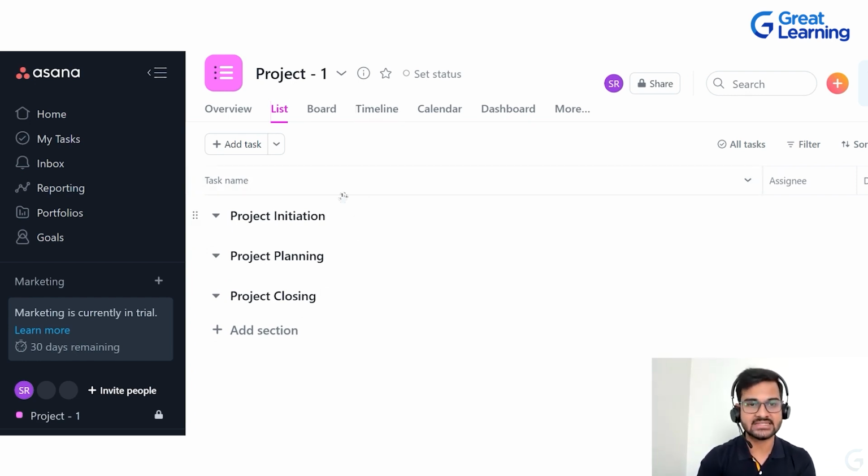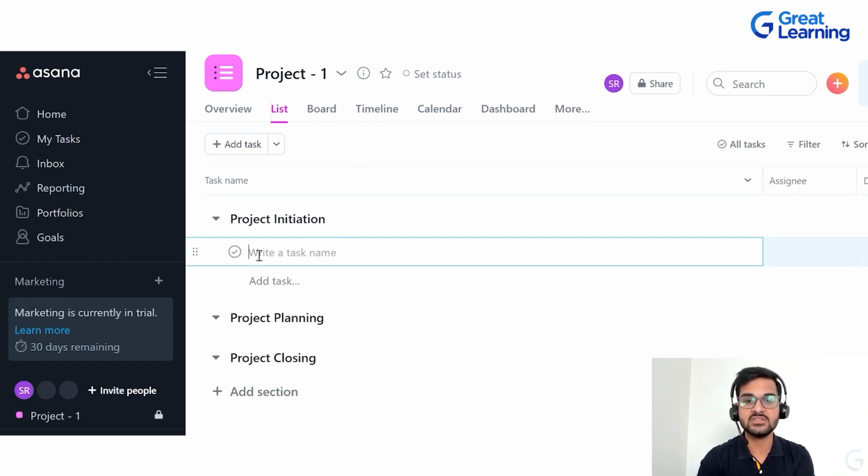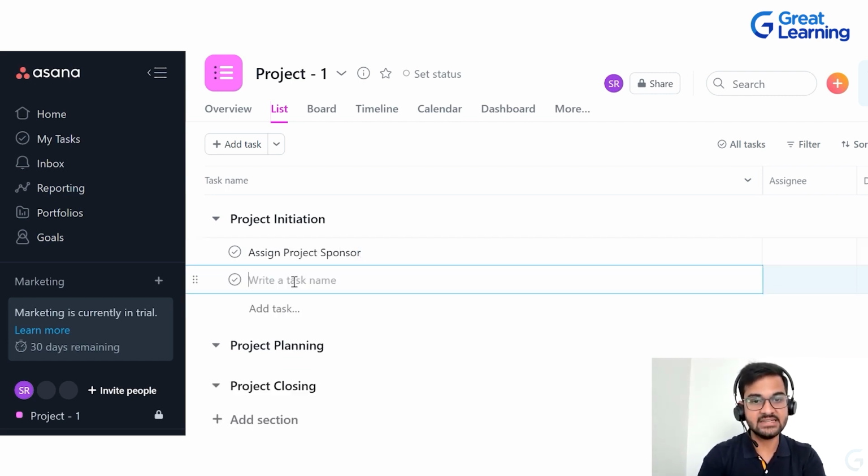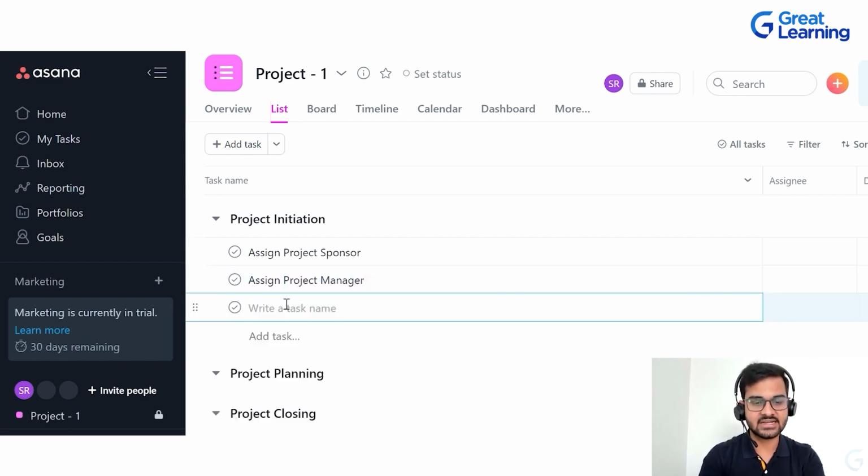Now if you want to add tasks, you just go to any of these sections and you click on this little plus button. As soon as you click on that, it is going to show you this option such as write a task name. So let's say in project initiation section, the first task is assign project sponsor. This is the first task. Then second task is, let's say, assign project manager. And let's say the third task is identify stakeholders. So it's very easy to use.